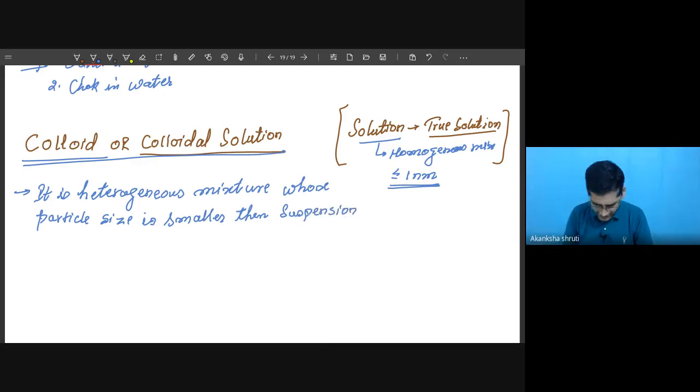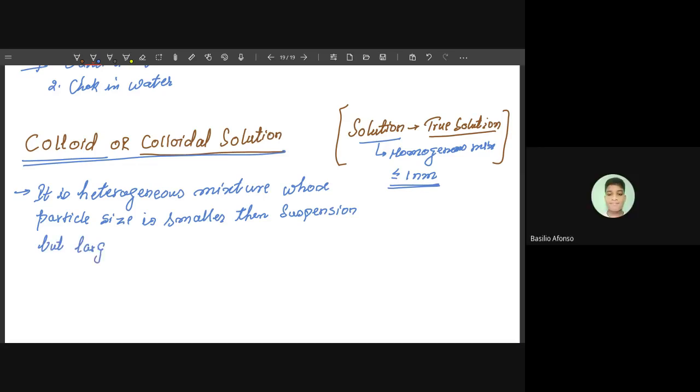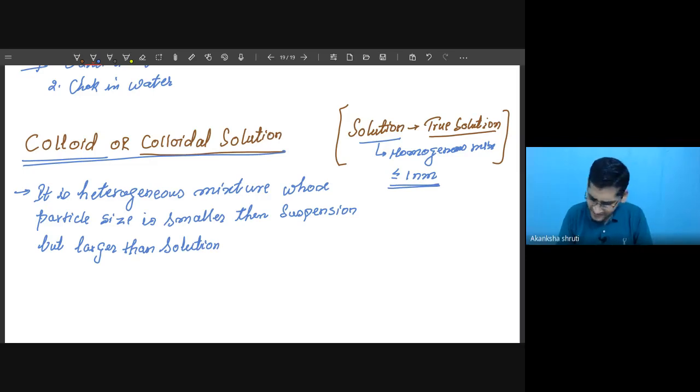Yes. But larger than whom? Solution. Yes. So this makes the difference. Okay. So it is smaller than suspension but larger than solution.